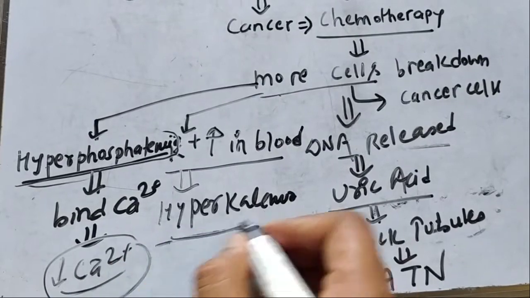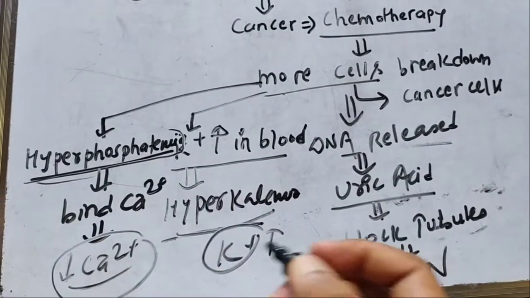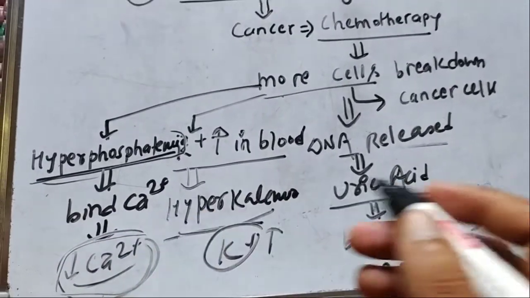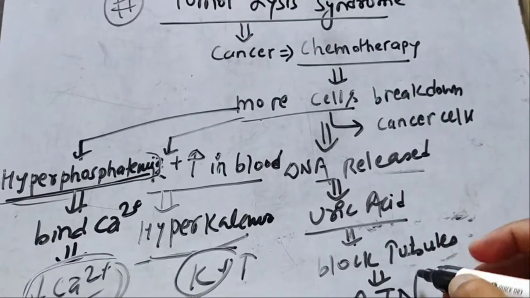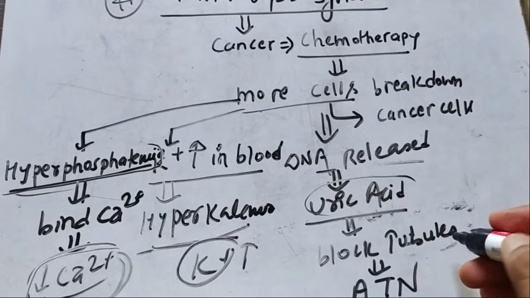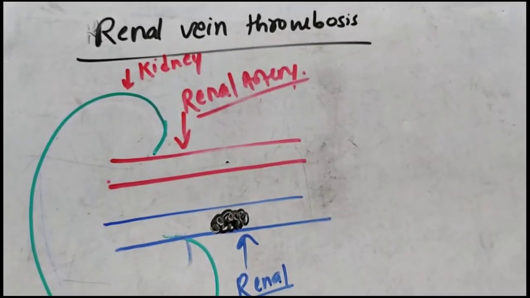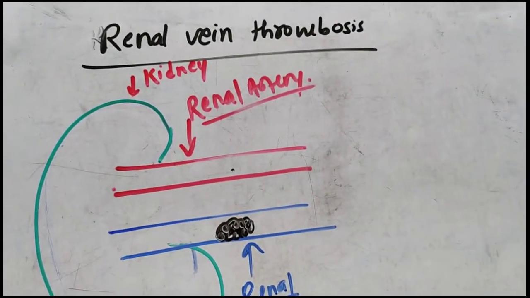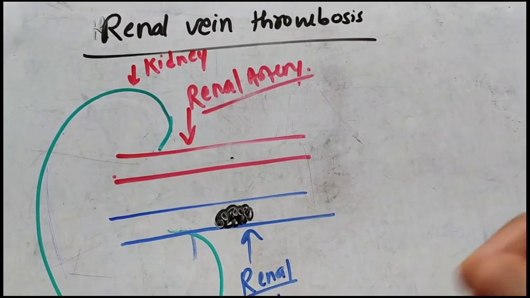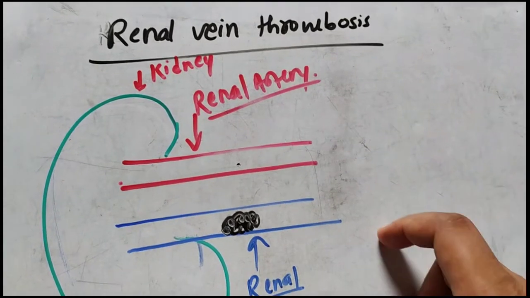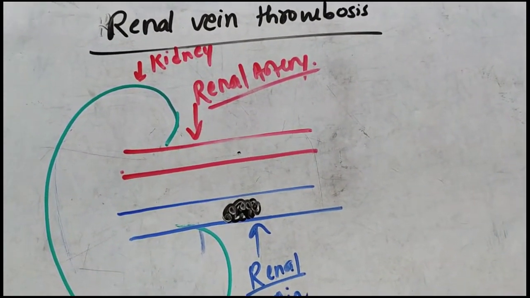So there will be hyperkalemia, that is, increased potassium in the blood. There will be increased phosphate in the blood, but decreased calcium in the blood. And ultimately, in this tumor lysis syndrome, the uric acid blocks the renal tubules and causes acute tubular necrosis. One of the causes of renal AKI is also renal vein thrombosis. Most students get confused, thinking renal vein thrombosis should be in pre-renal AKI, but no. It is also a renal AKI.